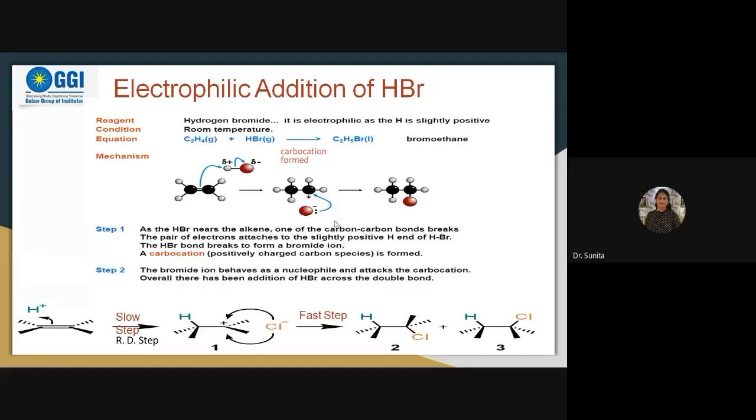It can be attached over here, then the first carbon will get the positive charge. That doesn't make any difference, but the second example will make it very clear, because here both carbons have 2 hydrogens each, so it doesn't make a difference. If this hydrogen attaches over here, then this carbon will develop the positive charge and a carbocation will be generated. The overall mechanism will be the same, no issue in this case. But see the next slide.